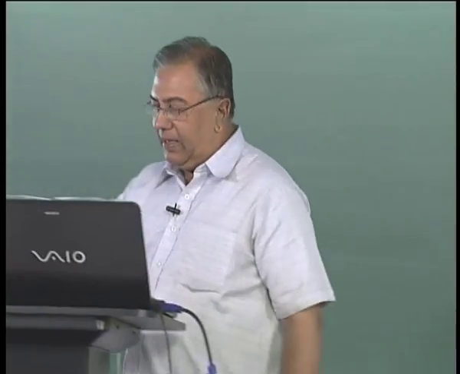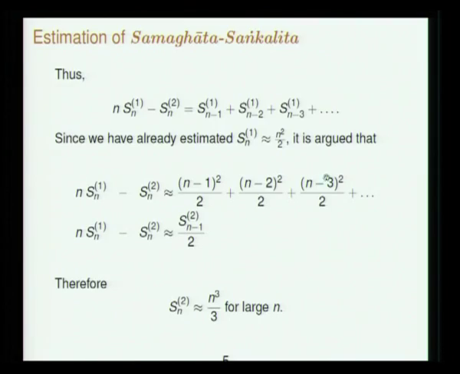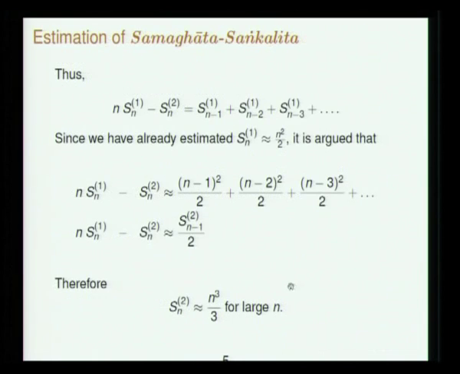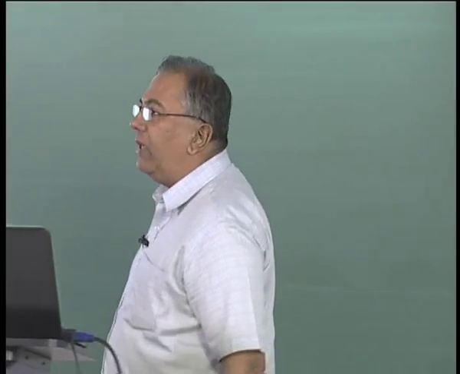If it is not clear we can look at it once again: n Sn1 minus Sn2 we write like this and then rewrite it and sum it horizontally, and therefore we have this identity. This is at the basis of the Yukti Bhasha proof actually. They will later on generalize this identity and prove the result by induction.